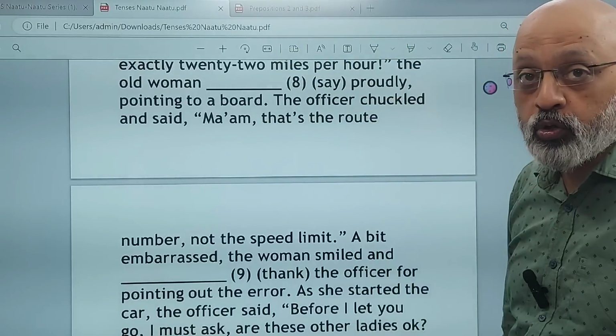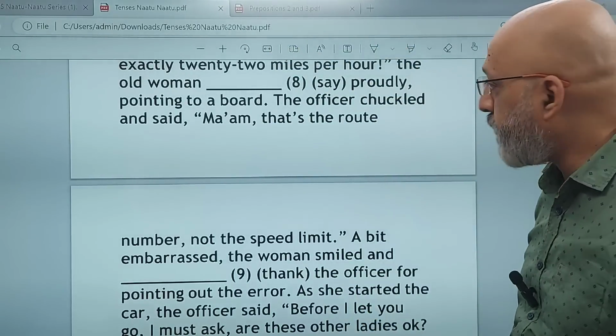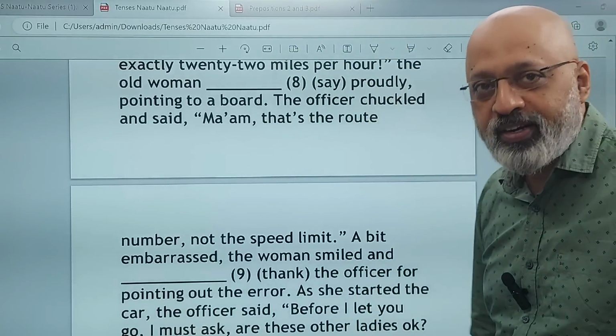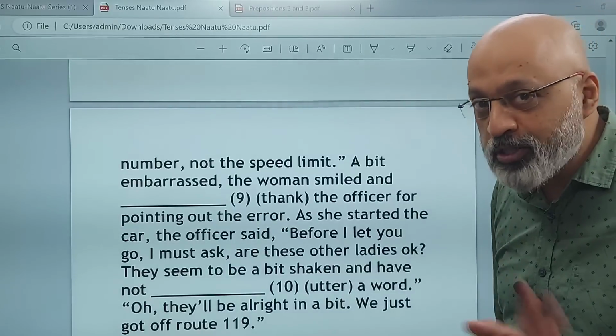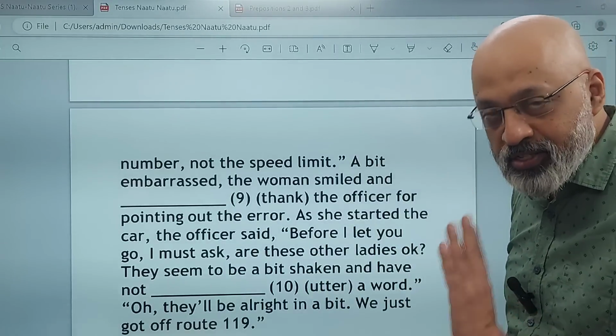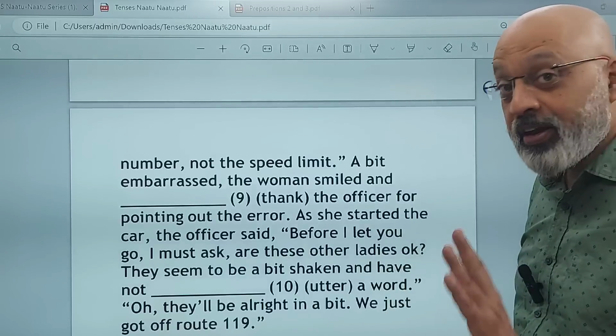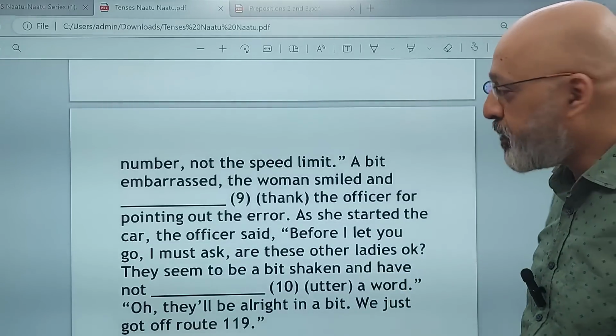वो board देखो, वहां पर देखो 22 लिखा है, तो मैं 22 miles per hour की speed पे ही चला रही थी. The officer chuckled, that is, he kind of laughed, okay, and said, ma'am, that is the route number, that is not the speed limit. वो इस highway का route number है, highway number 22, that is not the speed limit.